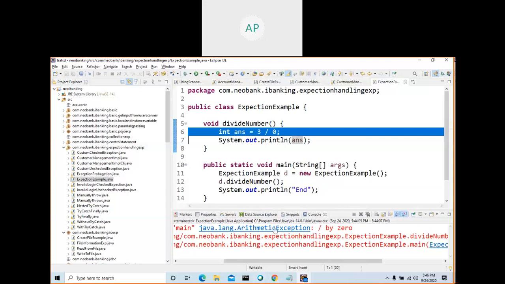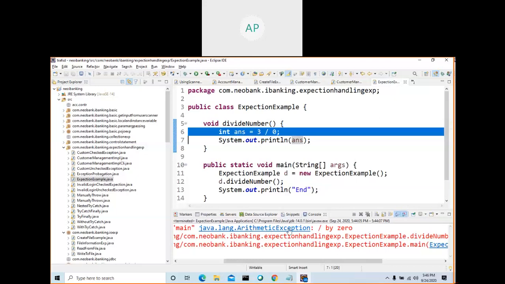When you try to open a file and the file is not there, Java knows what the problem is and will inform you that the file is not found. Then Java knows exactly what the problem is.